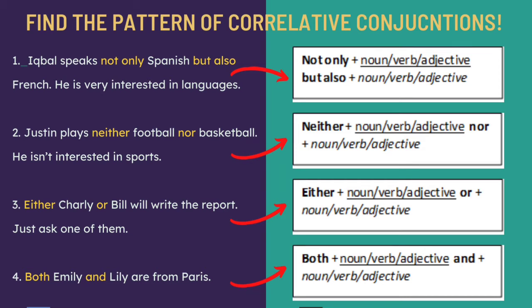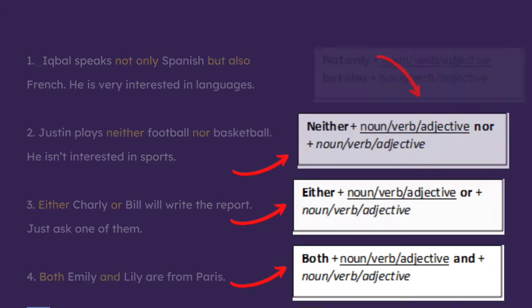Next, number 3, after either is a noun, specifically proper noun, and after or is a proper noun also. They are Charlie and Bill. For the last number, setelah both is a proper noun, dan setelah and itu proper noun juga. The names of people, they are Emily and Lily.